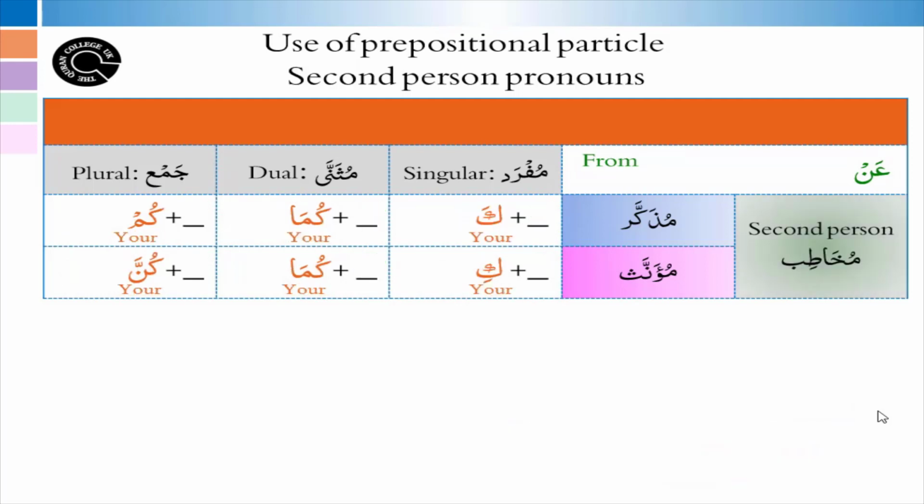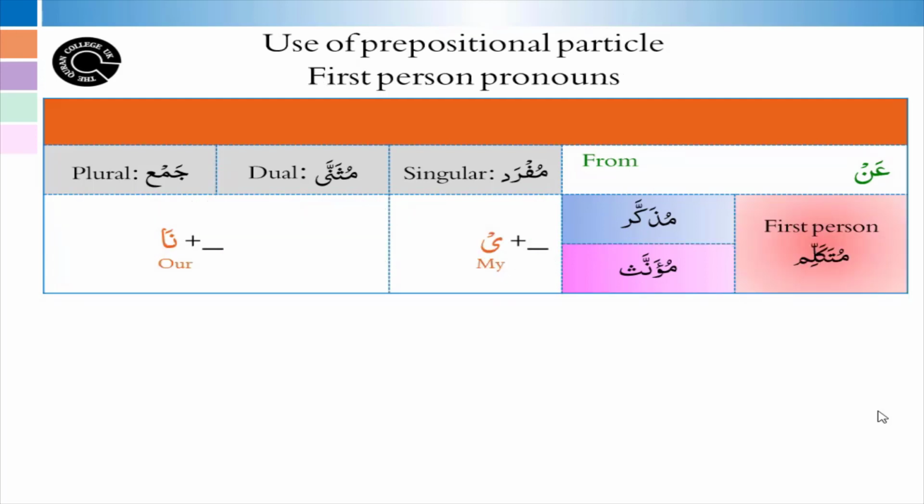An, when applied to the second person pronoun, will join with the pronouns and take the shape of anka, ankuma, ankum, anki, ankuma, ankunna. And finally, an would join with the first person singular, dual and plural pronouns.